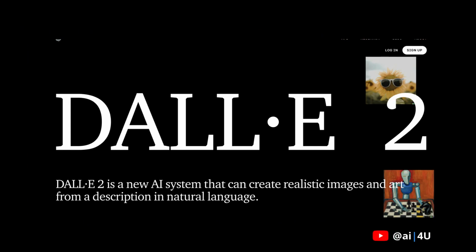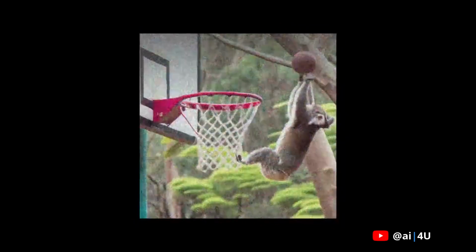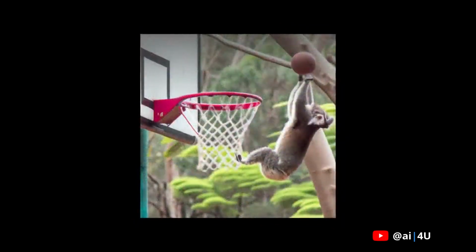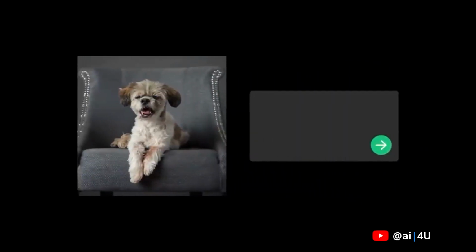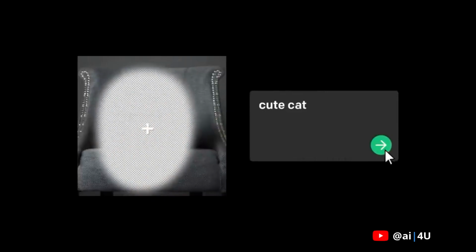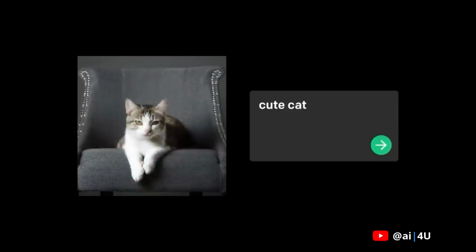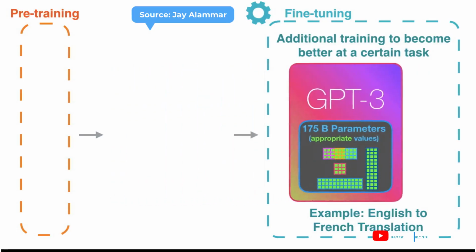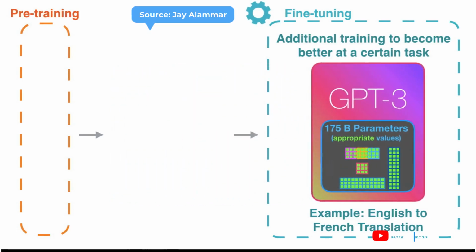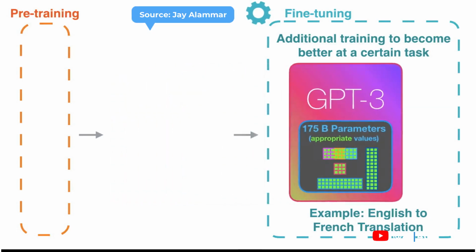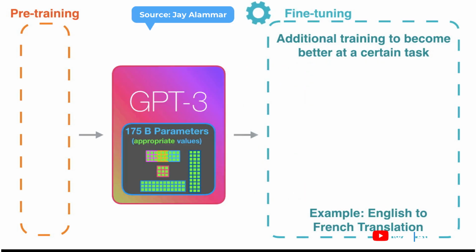Dall E2 is a new AI system from OpenAI that can take simple text descriptions like a koala dunking a basketball and turn them into photorealistic images that have never existed before. Dall E2 can also realistically edit and retouch photos. Based on a simple natural language description, it can fill in or replace part of an image with AI-generated imagery that blends seamlessly with the original. It's called inpainting. Dall E2 uses a 12 billion parameter training version of the GPT-3 transformer model to interpret the natural language inputs and generate corresponding images.